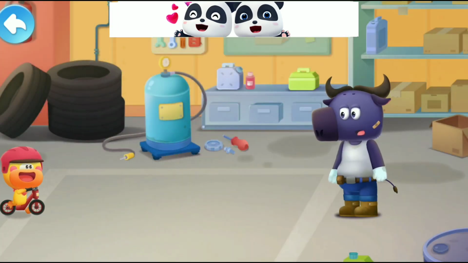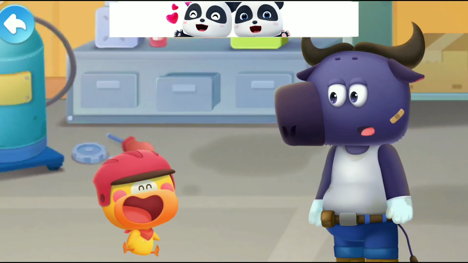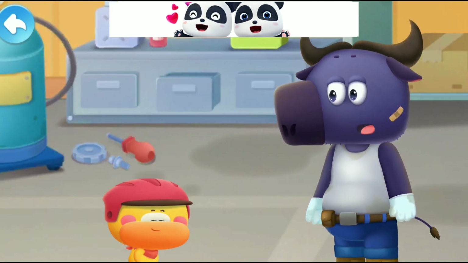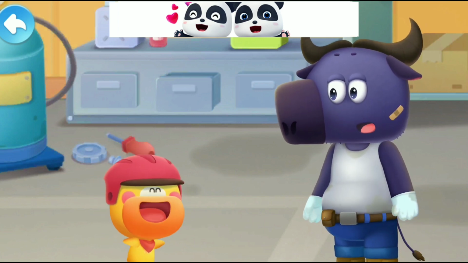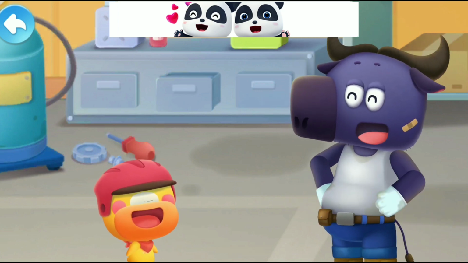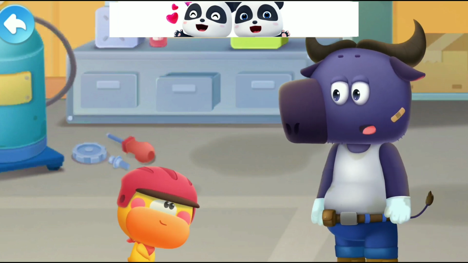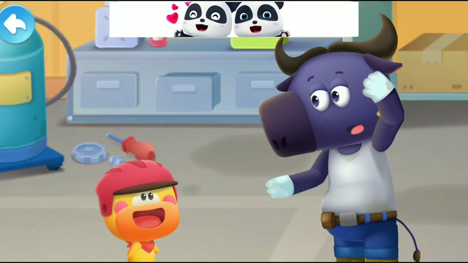Kiki and Quacky brought a balance bike to Mr. Moo. Mr. Moo, Mr. Moo! I want to invent a new wheel. It looks different from all the wheels. Quacky, you are just bragging. Please help me with this. All right, all right.